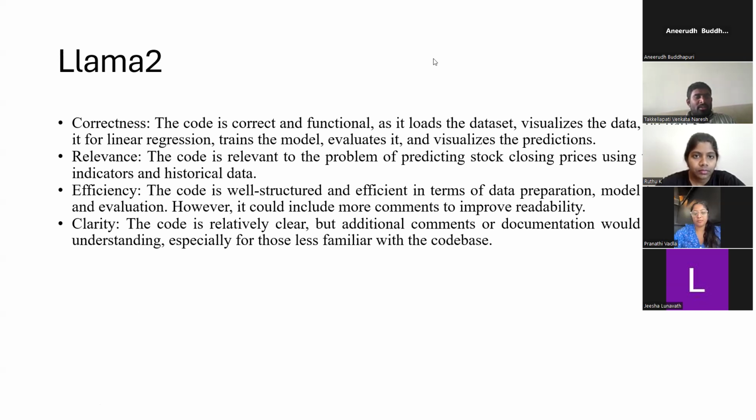Yeah, sorry. Coming to Llama 2. Correctness: the code is correct and functional as it loads the dataset, visualizes the data, prepares it for linear regression, trains the model, evaluates it, and visualizes the predictions. Relevance: the code is relevant to the problem of predicting stock closing prices using technical indicators and historical data.